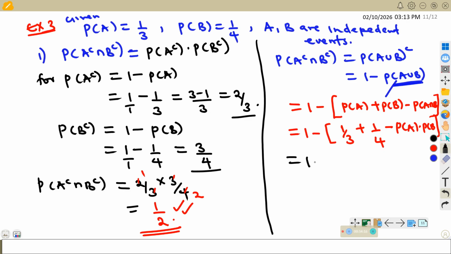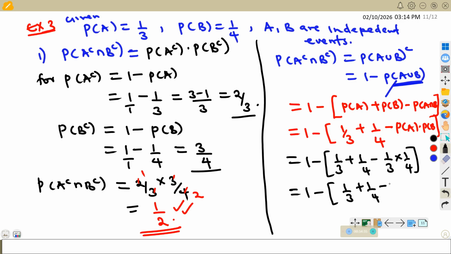Which means you can have this as 1 minus, you have a third, plus a quarter, minus a third times a quarter. So you have 1 minus a third plus a quarter minus 1 over 12. So try to simplify that and see if you'll be able to get the same answer. When you simplify this, you should also be in a position to get probability of A complement intersection B complement. Get the LCM here, 1 minus the LCM, and you'll be able to get the answer. Try to simplify this further and see if you get that answer.